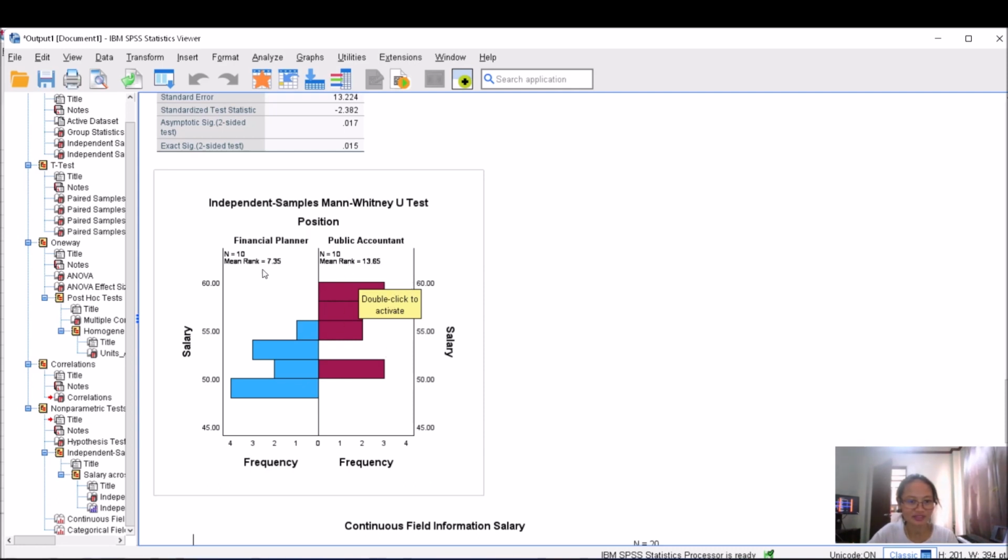The mean rank equals 13.65 and the other mean rank is 7.35.